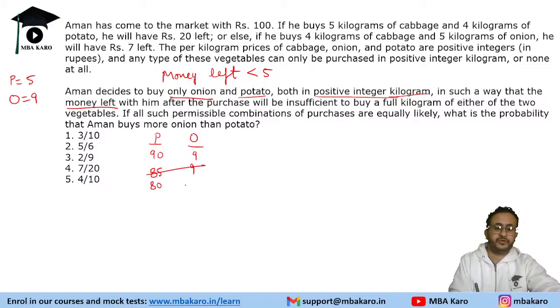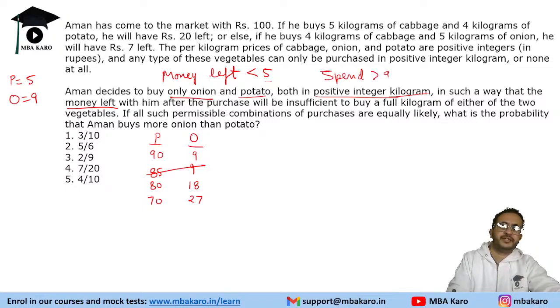If he buys potato of 80 and onion of 18, that is a possibility. 75 and 18 not possible. 70 and 27 is a possibility. Money left should be less than 5, that means spent should be greater than 95. That is the combination we need to think of. So if you make it 65, he will make 36 or 27, not possible. So he will make 60 and 36, that is a possibility.